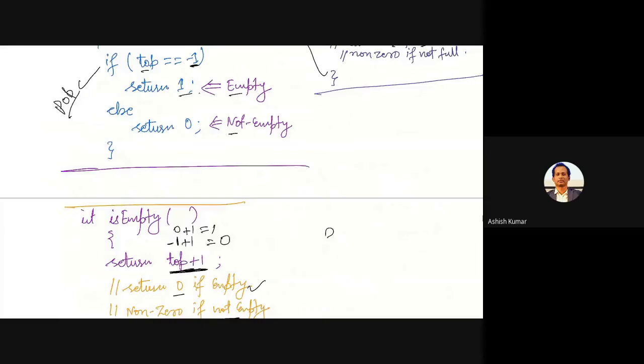Peek, there is one more, peek. Peek function simply returns the top element. Say I have an array stack named stack, then stack of top is going to give you the top element, that's all. Because we are only using it, not removing it. If you want to remove it, then you must use the pop instruction. So these are the conceptual things.